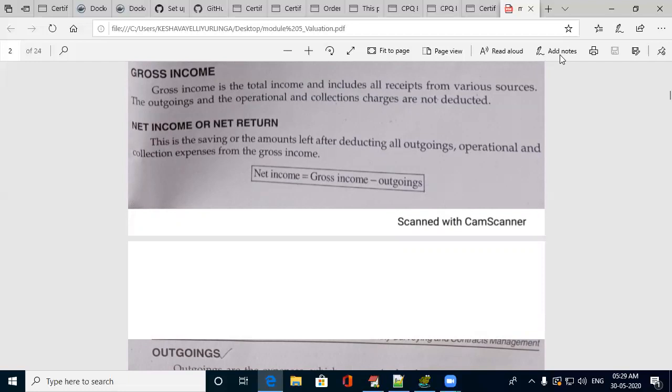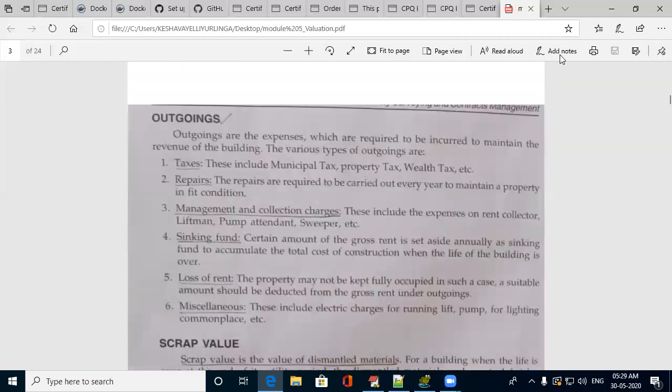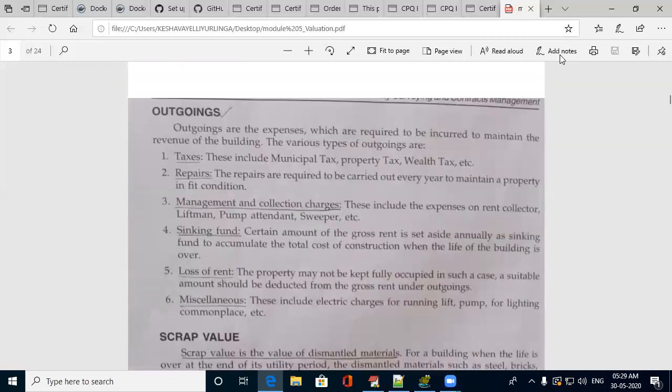Net income is after deducting all the outgoings, all the maintenance charges and many things. Whatever amount you have at the end of all these deductions from the gross income is called net income. What are outgoings? Outgoings are the expenses once the building has been constructed, what you spend on that building for its maintenance.